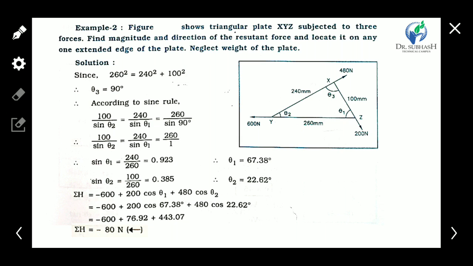Now, one angle should be known, and then we can find out the other two angles. If we don't have any internal angle of the triangle, then we cannot find out any of the three angles.